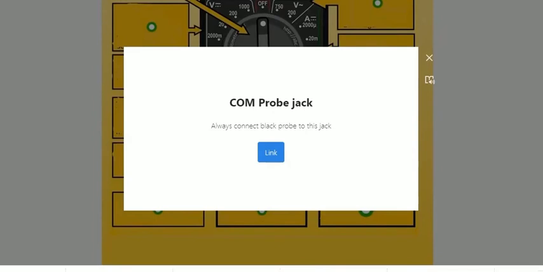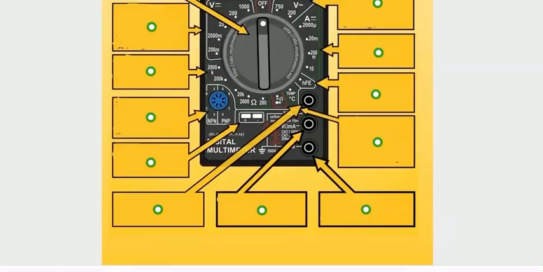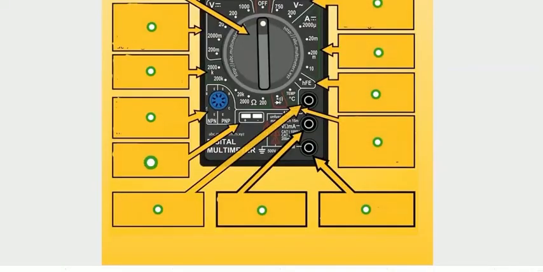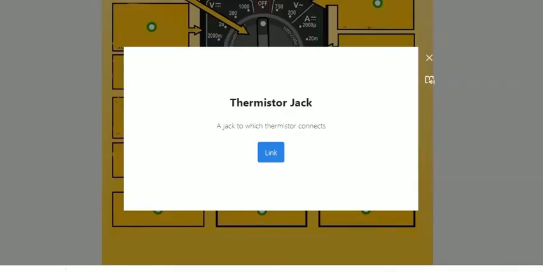COM probe jack. Always connect the black probe to this jack. Next one, voltage probe jack. Connect the red probe to this jack for voltage measuring. Current probe jack. Connect the probe to this jack for current measuring also. Yes, okay. Thermistor jack, a jack to which the thermistor connects. Next one, transistor jack. Insert your BJT in the socket and check the hFE.